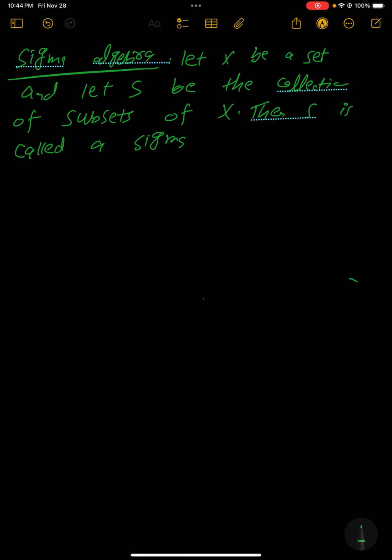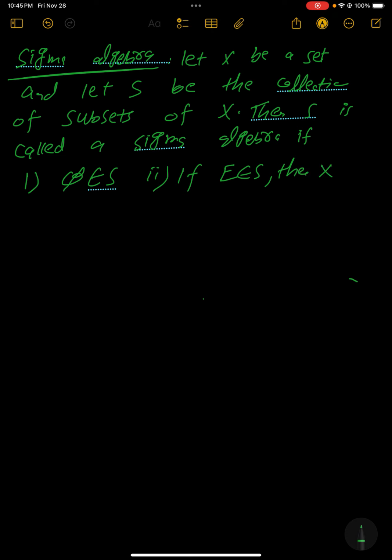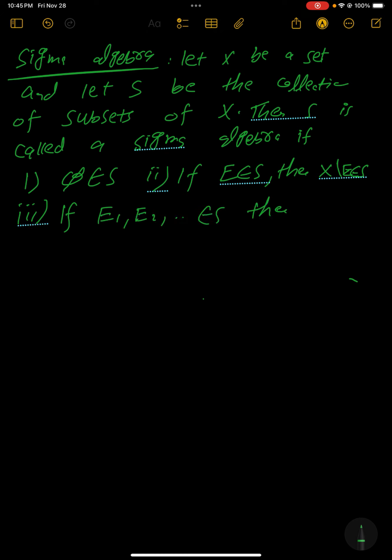a sigma algebra if the first property says that the empty set should belong to the set S. The second property says that if E belongs to S, then the complement should also belong to the set S. And the third says if we have countably many sets, then the union of all those countable sets should belong to the set S. This is a sigma algebra.